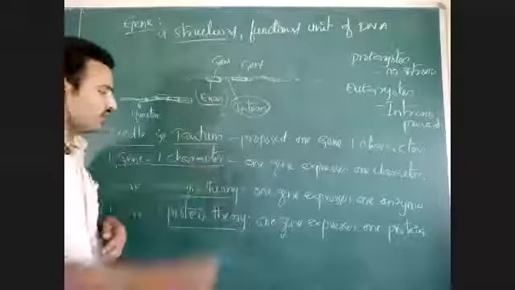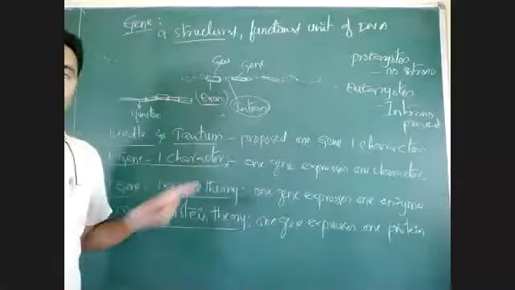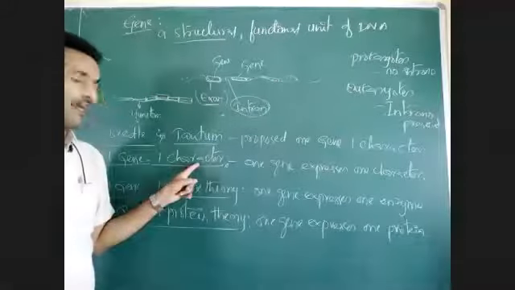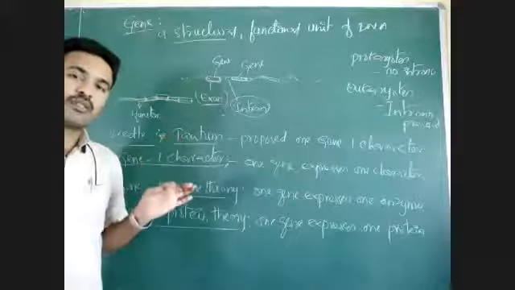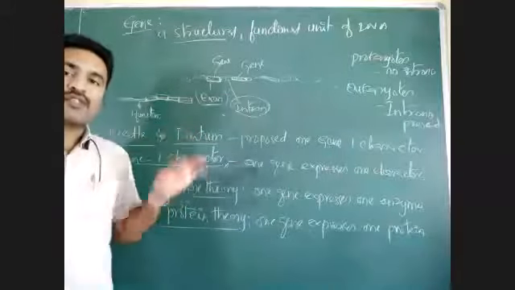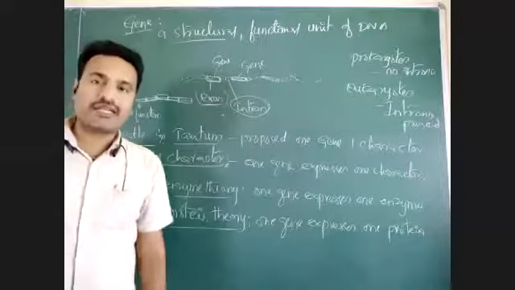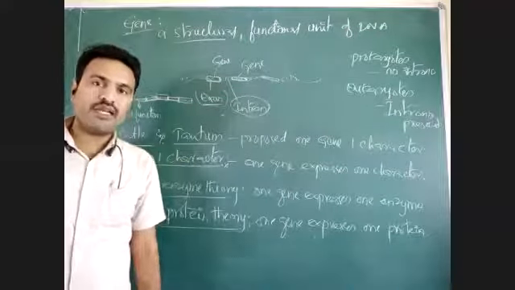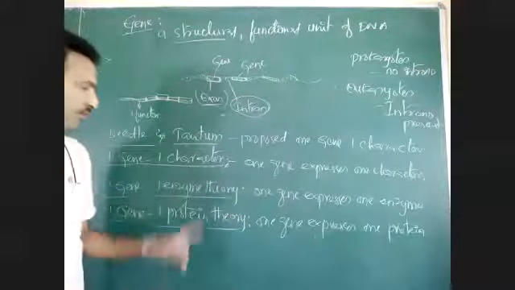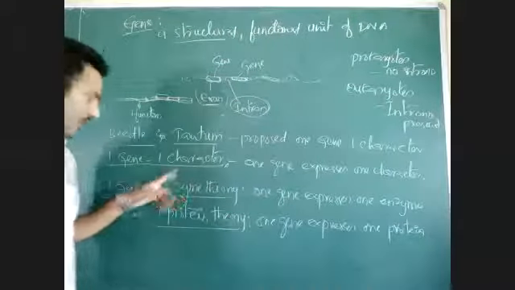So this is not accepted. According to one gene, one character theory, when a gene expresses, it expresses a physical character, a morphological character, but it is not accepted.